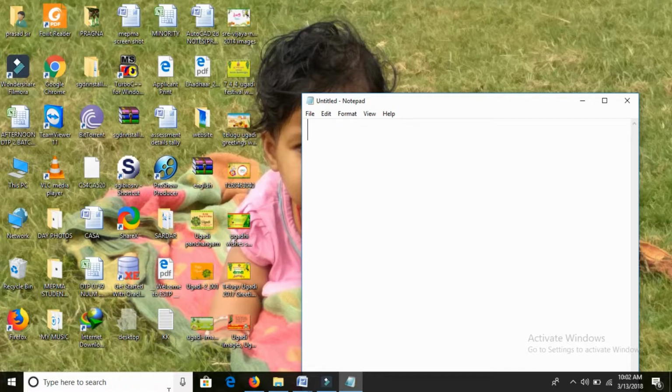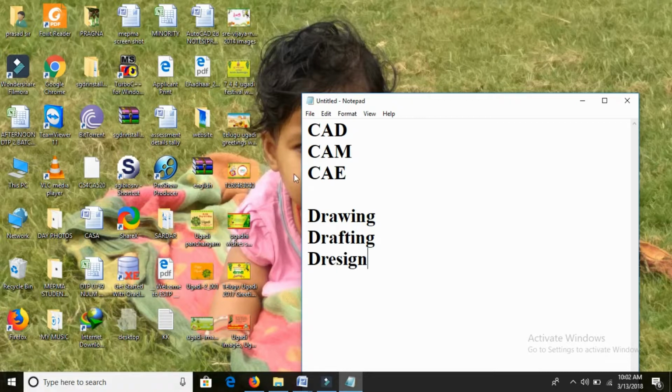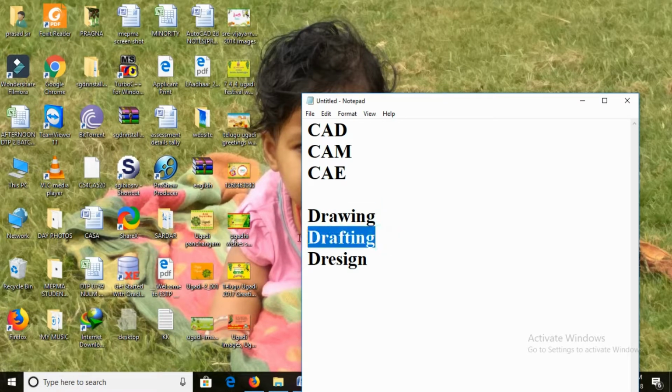So we need to have a clear idea about this. What are the departments on your course side? On your course side we have 3 departments, friends: that is CAD, and we have CAM, and we have CAE. See friends, before going into this, I'm going to discuss something first. This is called drawing, and we call it drafting, and we call it design. Somebody knows about drawing, somebody knows about drafting, and somebody knows about design also.